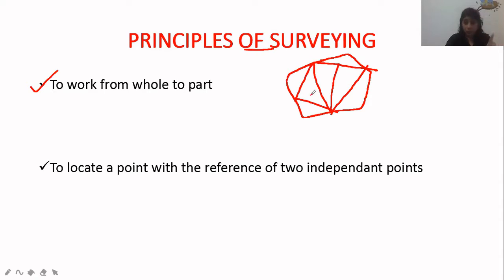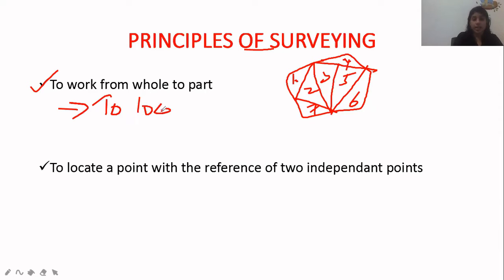If I'm taking one whole area, the error will be large. But if I divide it into small areas, 1, 2, 3, 4, 5, 6, 7 parts, each area will have only a smaller part of the error. This is to localize the error, and it is the main important function.